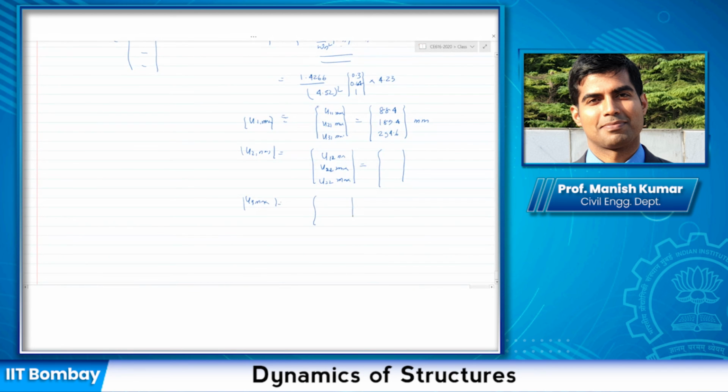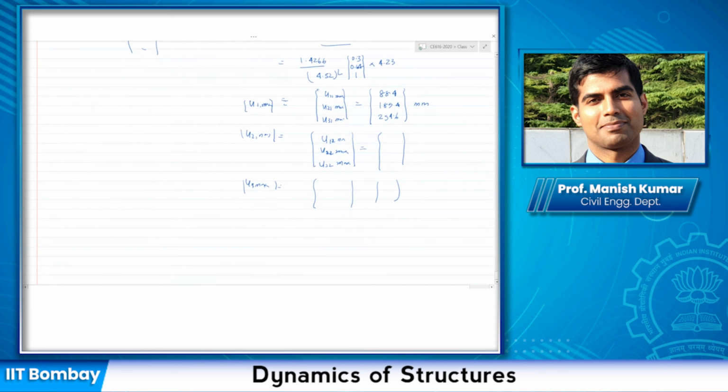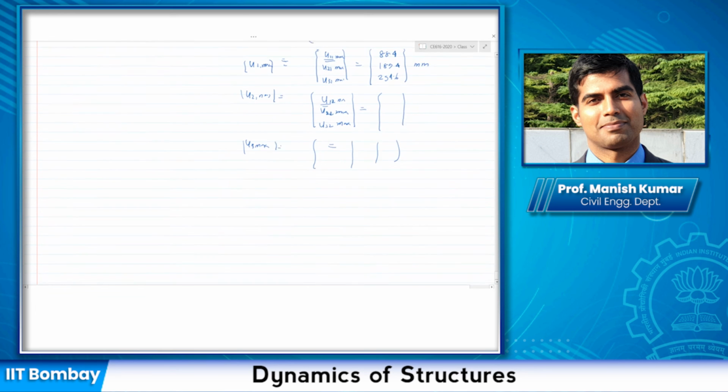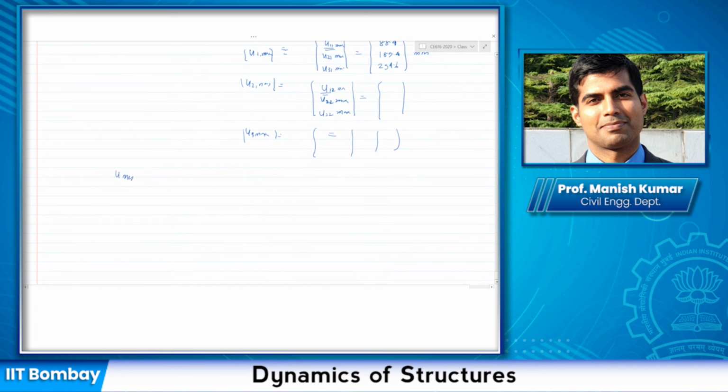To find out the peak response using SRSS, the quantities that you need to combine would be this square plus this square plus this square, under root. So what I'm saying, my U max would be under root, because remember I have got the maximum at each degree of freedom, and this is the response that I'm going to combine, the peak responses.